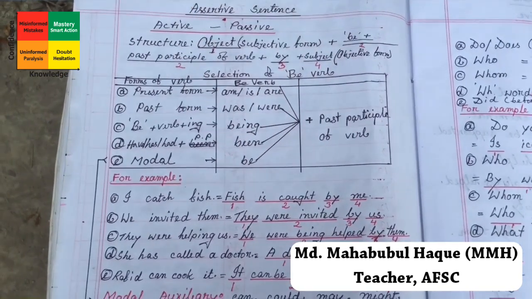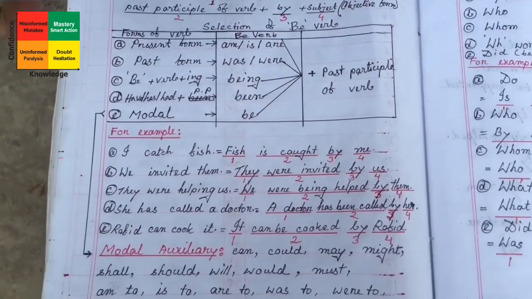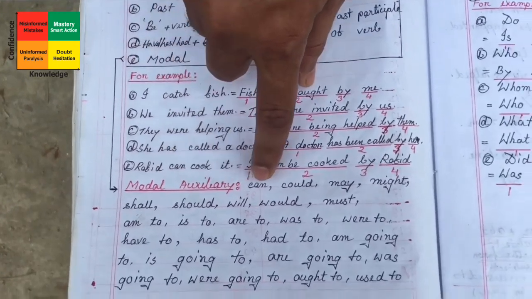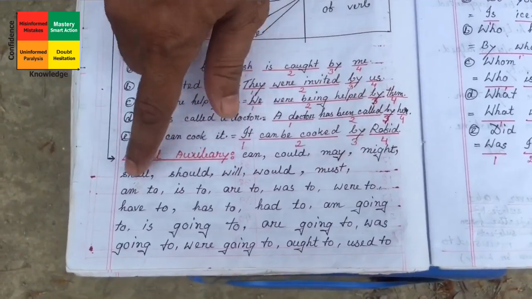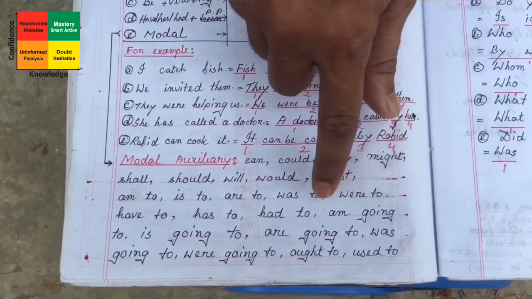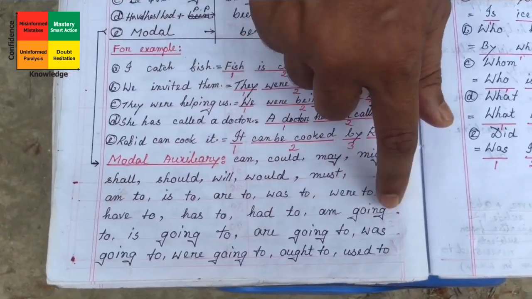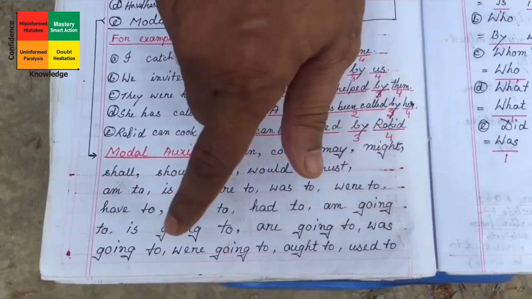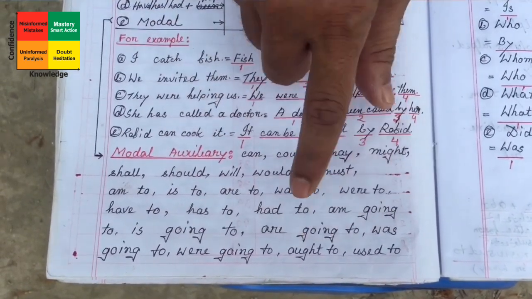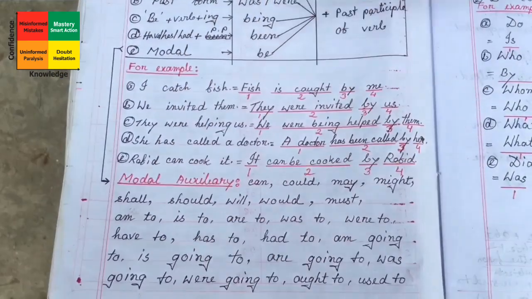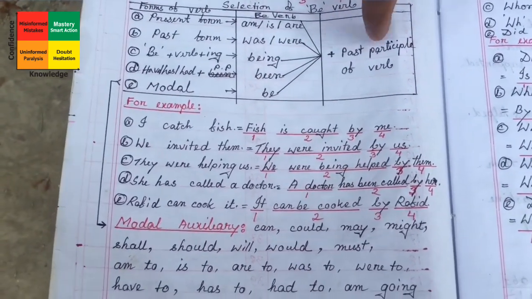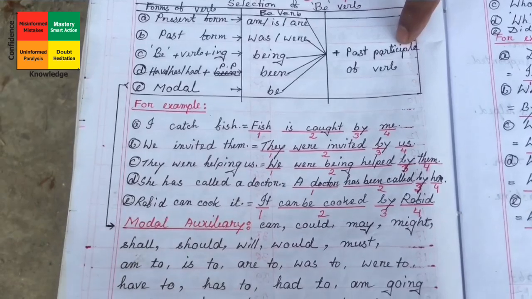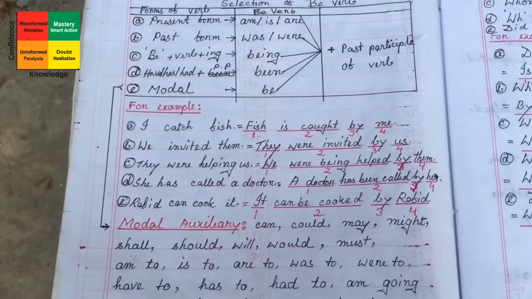And what is modal? I have given on chart here a list of modals you are getting: can, could, may, might, shall, should, will, would, must, am to, is to, are to, was to, were to, have to, has to, had to, am going to, is going to, are going to, was going to, were going to, ought to, and is to. After these modals you have to use be verb, and in all cases you have to use past participle form of verb. Without the past participle form of verb you cannot do any passive.